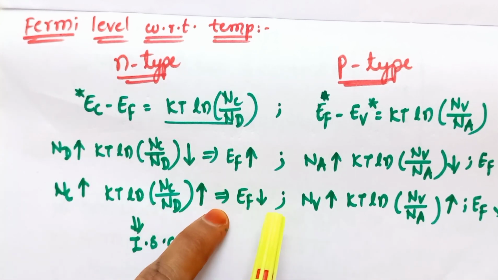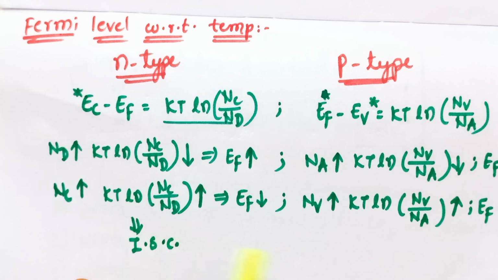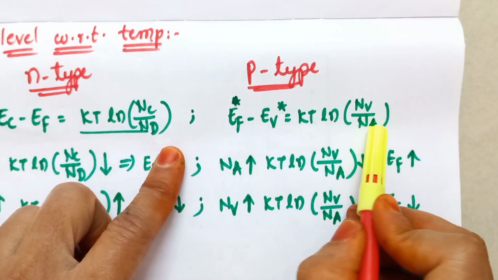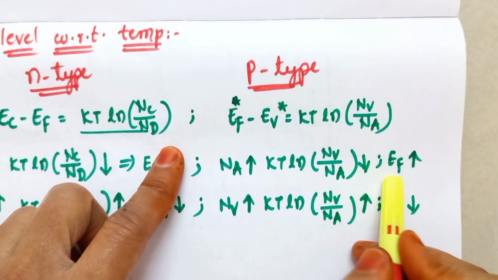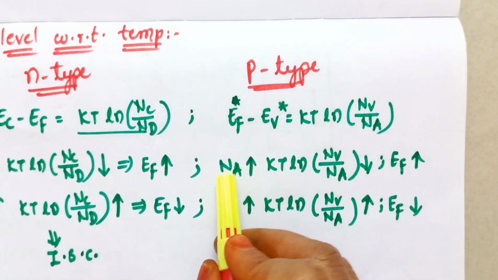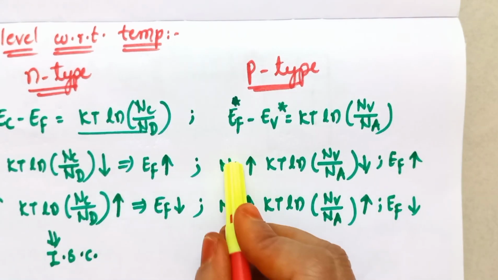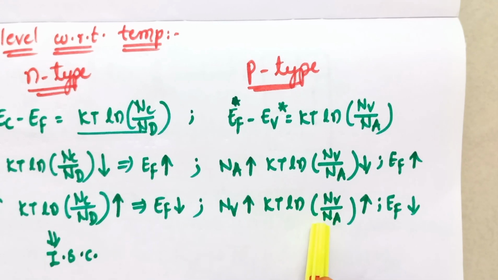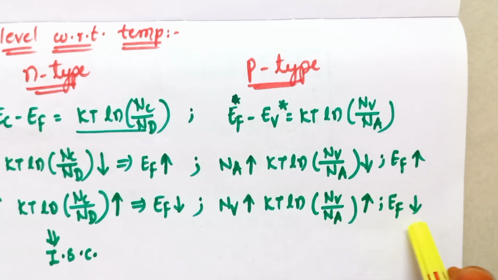As a result of this, Ef will decrease. At this point, the n-type semiconductor will behave like an intrinsic semiconductor. Similarly, for a p-type semiconductor, if Na is increased, the expression becomes negative, that means very low, and Ef will increase. If Nv increases, then kT ln of Nv by Na increases, thereby the Fermi level Ef will decrease.